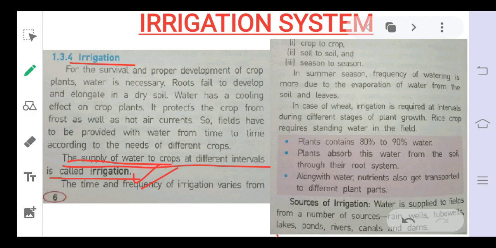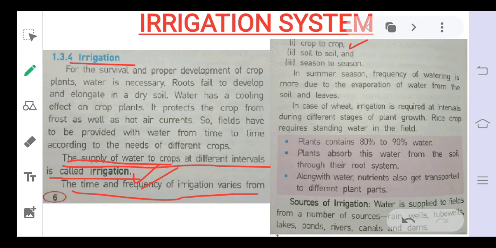So what is irrigation? It is the supply of water to plants or crops at different intervals of time. The amount of water, and the time and frequency of irrigation, vary from crop to crop. Like you have seen, paddy crops require a large amount of water. That's why they are sown during the rainy season. But wheat plants require a lesser amount of water. So some plants require more water, and some require less.